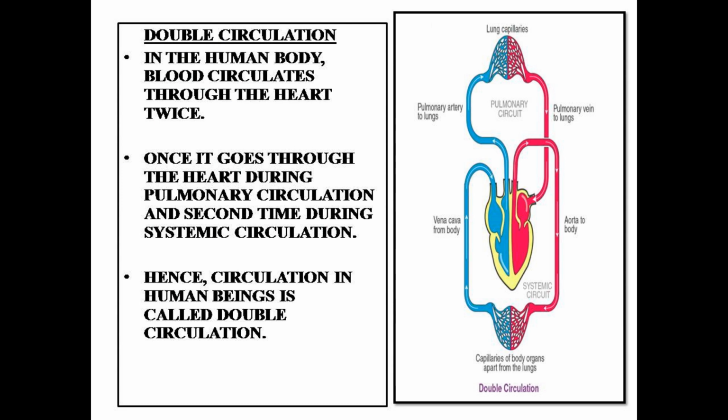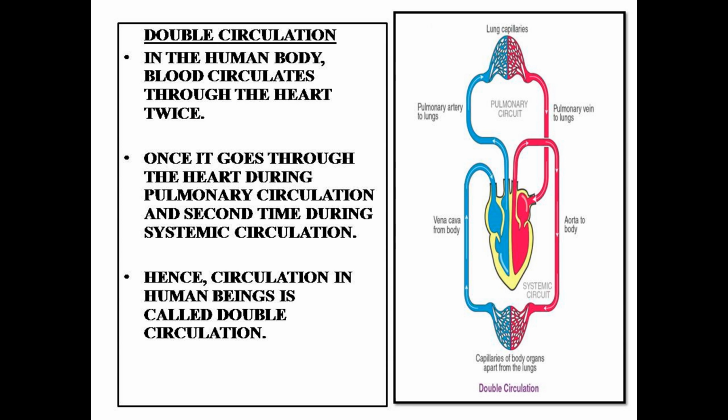In the human body, blood circulates through the heart twice. Once it goes through the heart during pulmonary circulation and a second time during systemic circulation. Hence, the circulation in human beings is called double circulation.